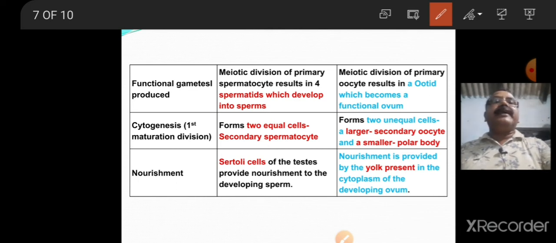Meiotic division of primary spermatocytes results in 4 spermatids, which later on develop into sperm. Similarly, meiotic division of primary oocyte results in an ootid, which becomes a functional ovum.